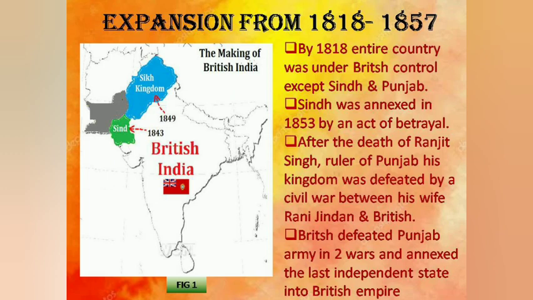The British saw it as the right opportunity to forward their plan of annexation of Punjab. After two long wars, the First Anglo-Sikh War and the Second Anglo-Sikh War, Punjab was finally annexed in 1849.